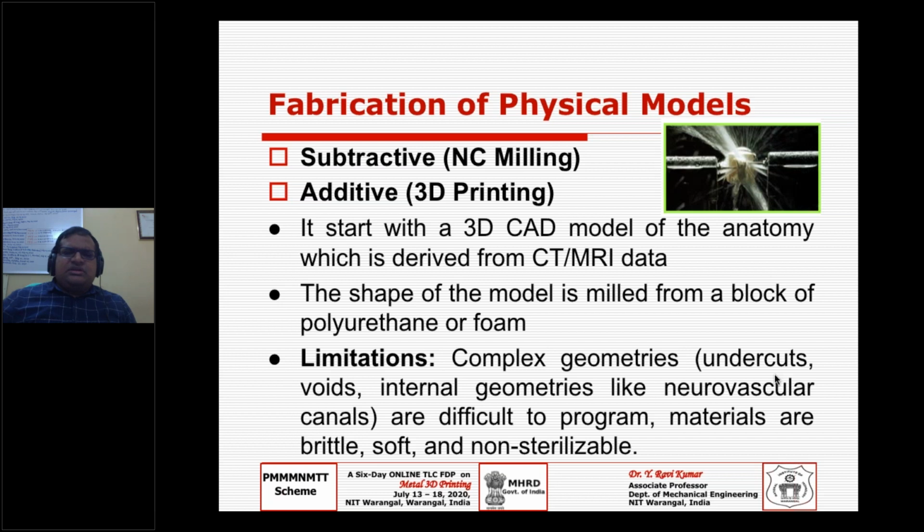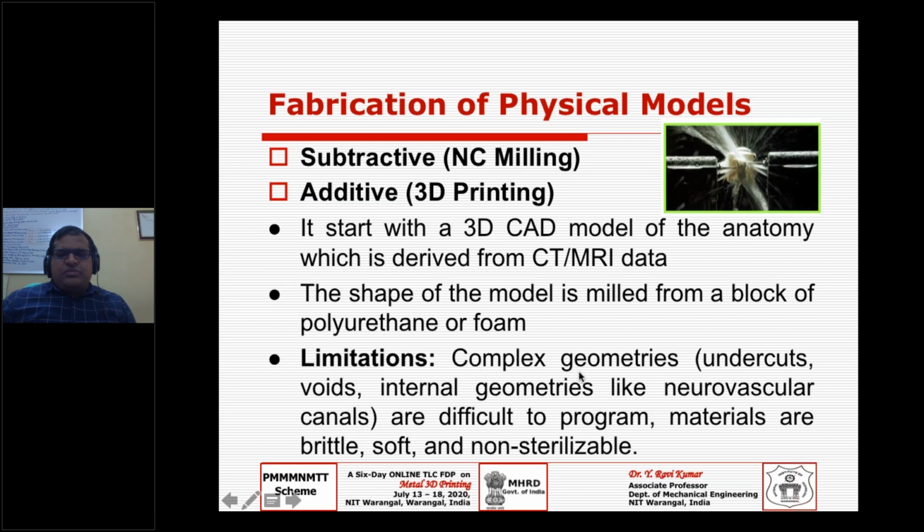So 3D printing is a 30 or 31-year-old technology. But what they used to do, of course, was go with subtractive NC milling before the additive or 3D printing process. It starts with the 3D CAD model of anatomy, derived from CT or MRI, and the shape of the model is milled. In milling, it should be milled from a block of polyurethane or foam or any material. But there are limitations and challenges.